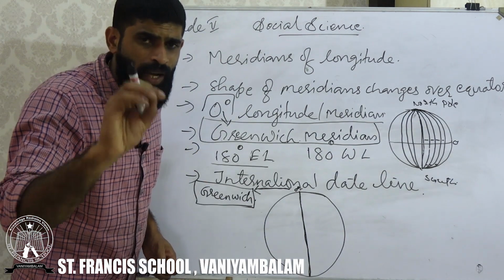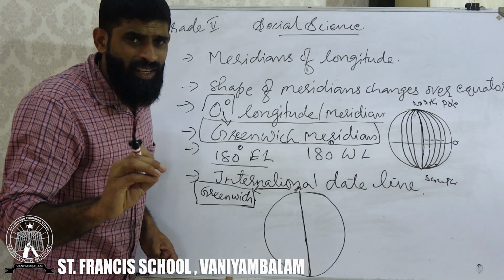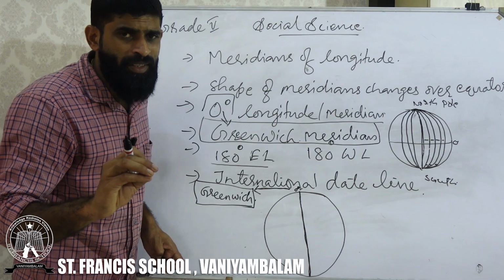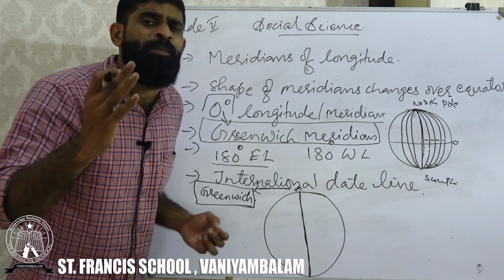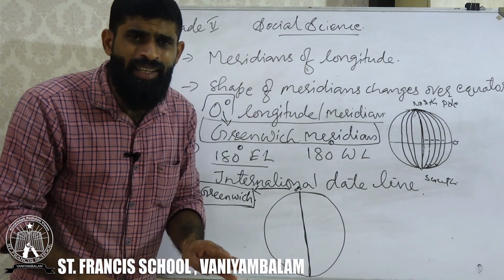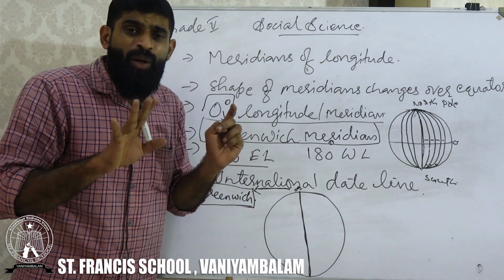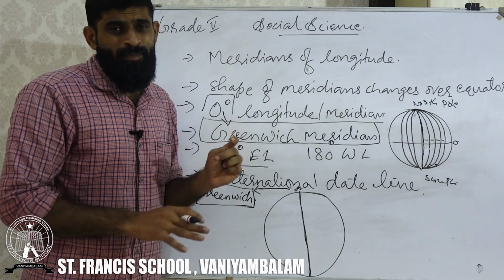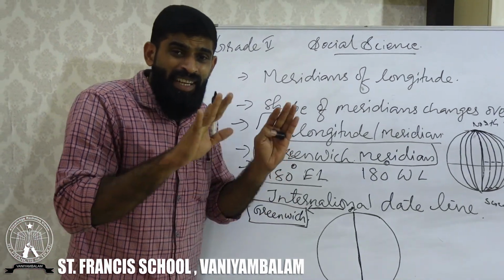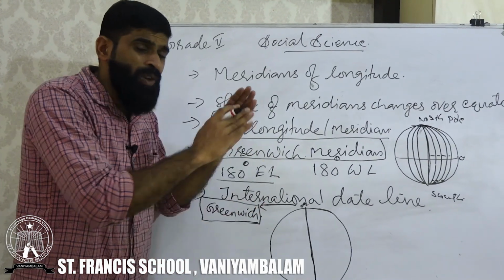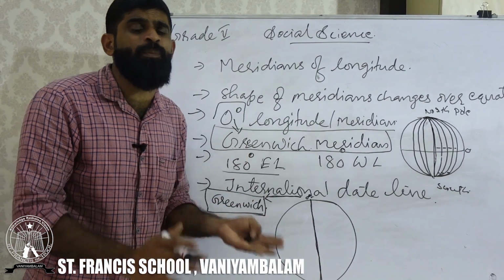Why do we call the 0 degree meridian the Greenwich Meridian? How many of you know the matter? It is very simple. This 0 degree meridian is an imaginary line. It is passing through the British Royal Laboratory. In Britain, in London, there is a laboratory. Over that region, this 0 degree imaginary meridian is passing through.